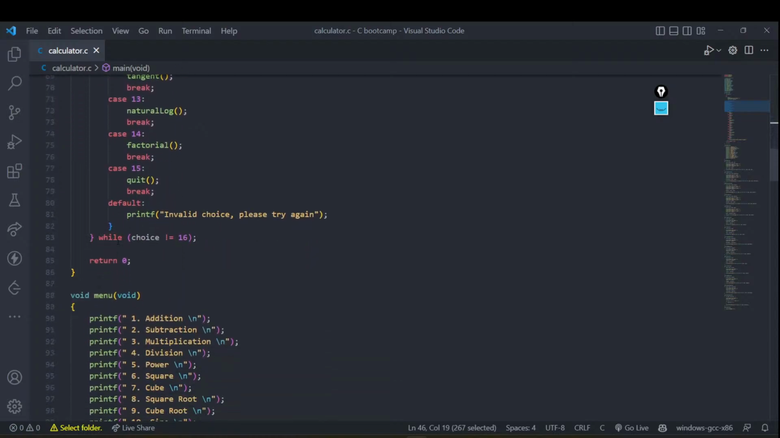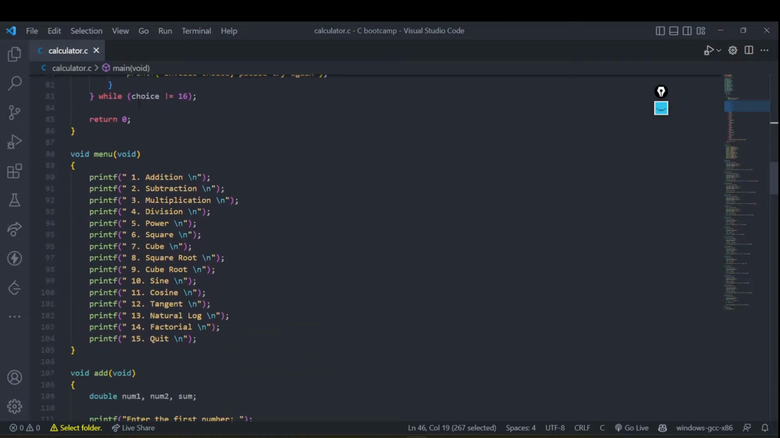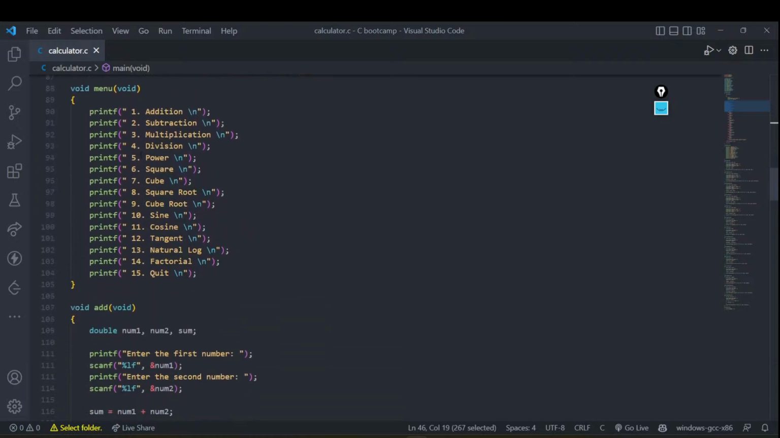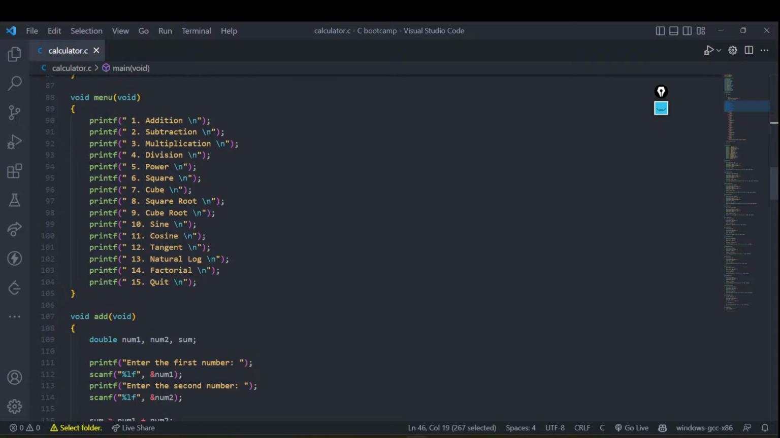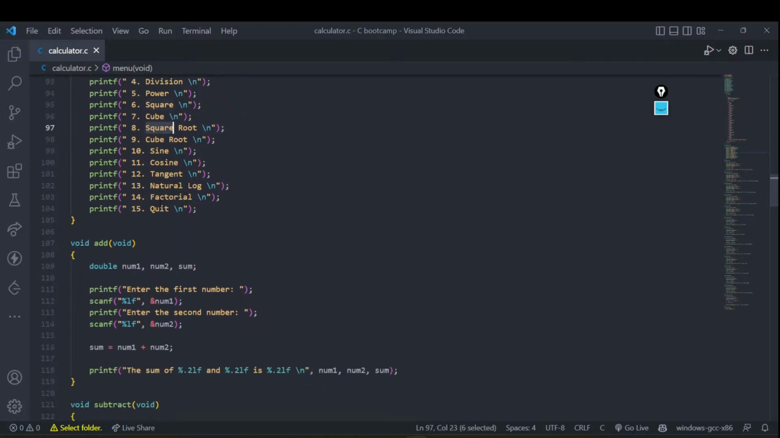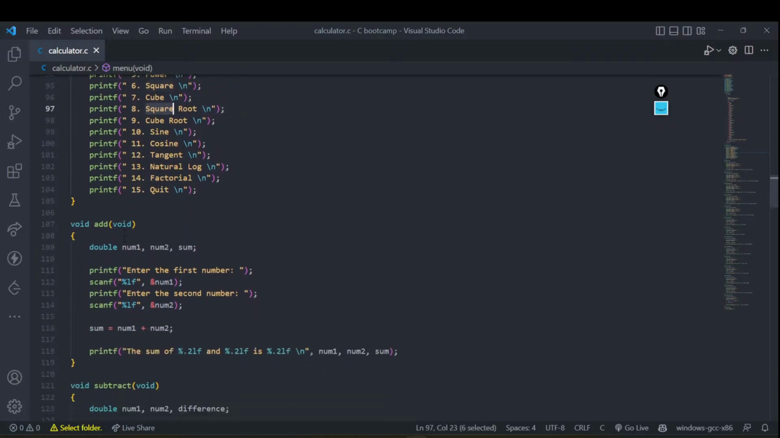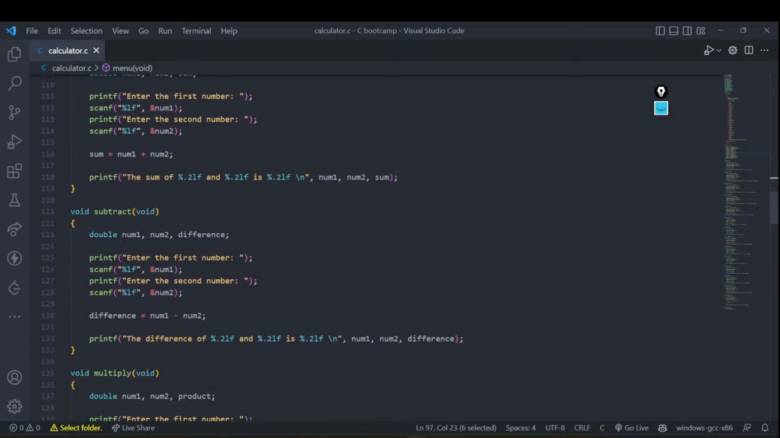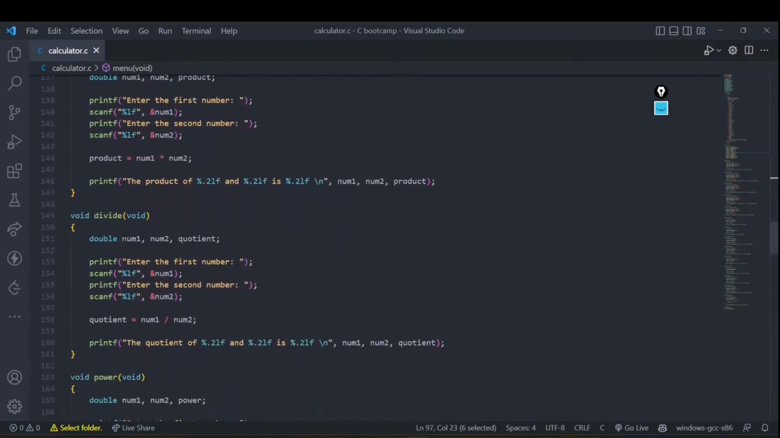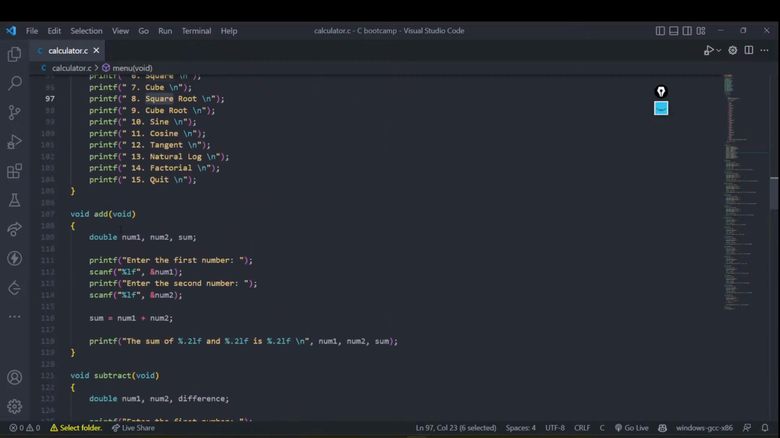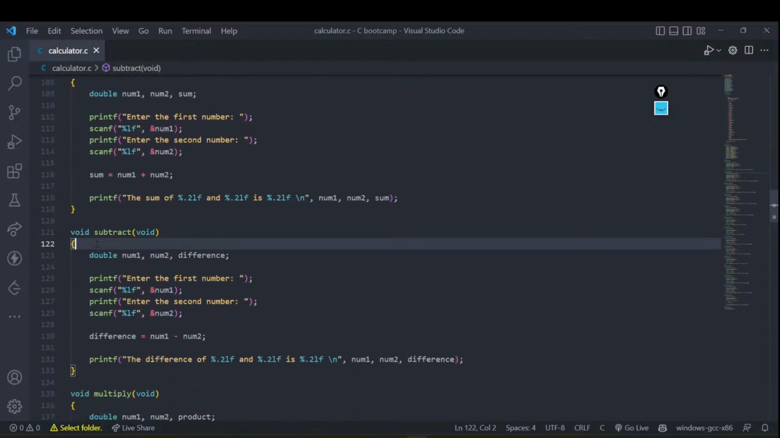Next, once this is done, we can move ahead with our functions and see their implementation. This is basically the menu function. What will the menu function do? It will just show you the menu, saying that if you want to do addition, you have to select 1. If you want to do maybe square root, you have to select 8, something around that. Next comes the interesting point: the implementations. I hope all of you are interested in seeing what is in the addition implementation and the subtraction function. Let's get them one by one.